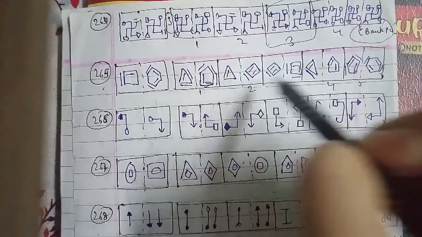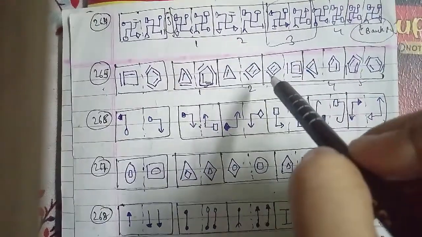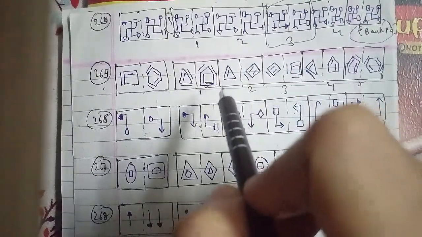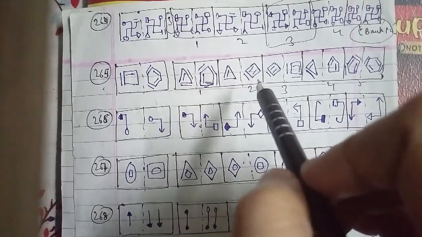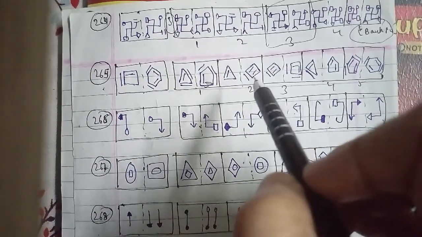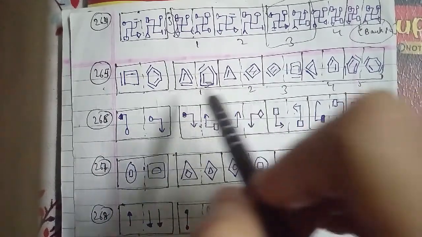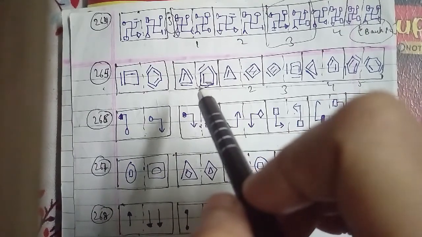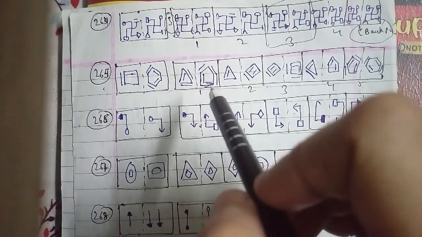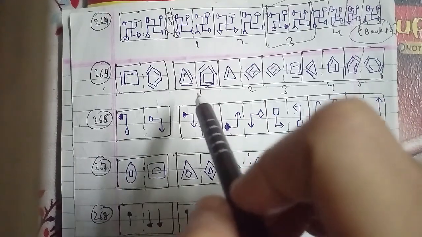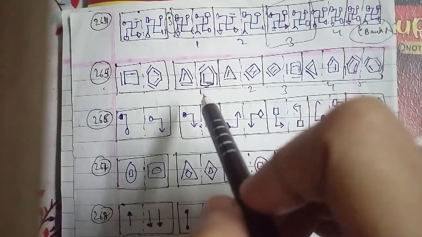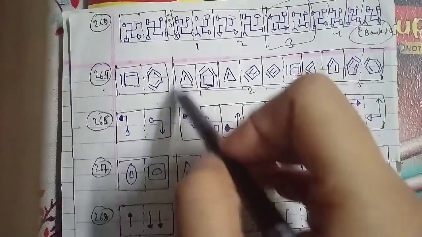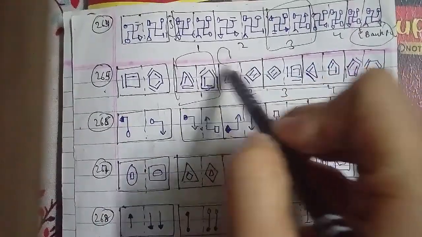According to the pattern, the number of sides in the left hand side figure increases by 2, and the number of lines inside and outside increases by 1. This forms the right hand side figure. So the first figure will be the right answer for this question.